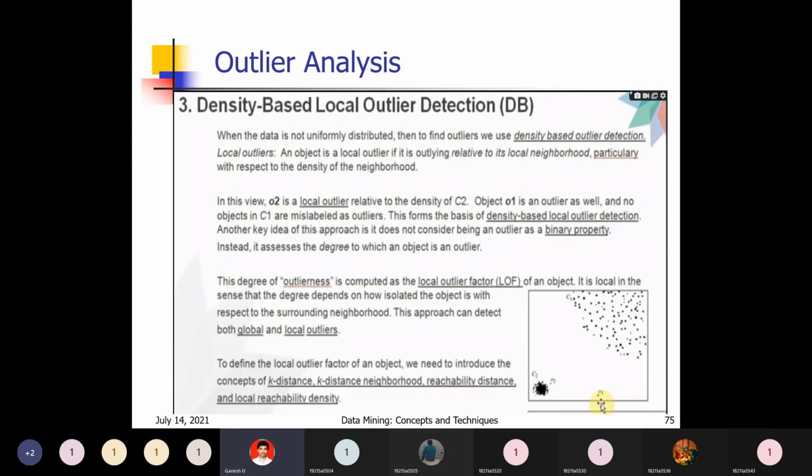Next, density-based local outlier detection. Based on density, you are dividing the data into different clusters. Within a particular cluster, if the number of elements is more, that is high density. For that particular cluster, which element is an outlier, that is a local outlier. For the entire data set globally, which element is an outlier, that is a global outlier. Based on density you are finding the outlier, so that is the density based outlier.